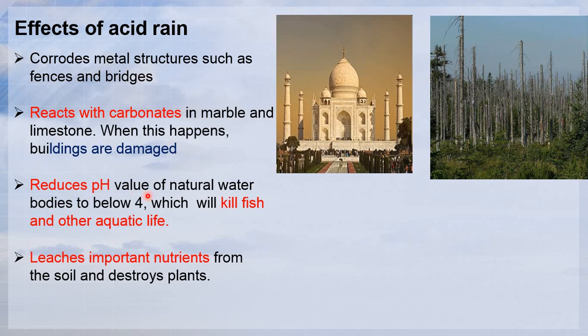It reduces the pH value of natural water bodies to below 4. When it is too acidic, it will kill the fish and other aquatic life. It also leaches important nutrients, washing away all the important nutrients from the soil. This will eventually kill the plants.